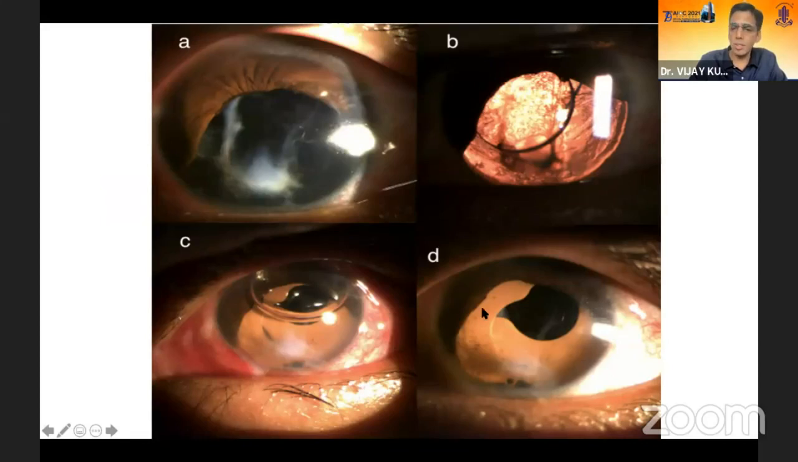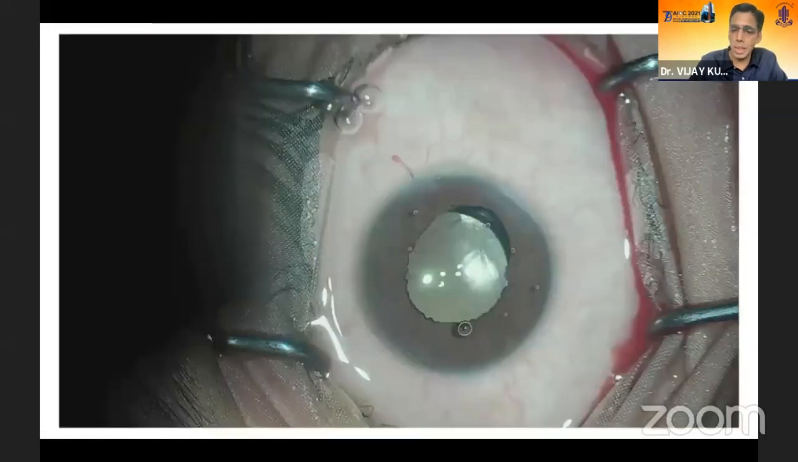You can see the first photograph and the last photograph. In the first photograph, the opacity is in the center of the visual axis, which is causing irregular refraction, and visual acuity was just 5/60. In the last one, after putting these iris segments, the visual axis became clear. All that irregular refraction is gone, and the individual's visual acuity improved to 6/18.